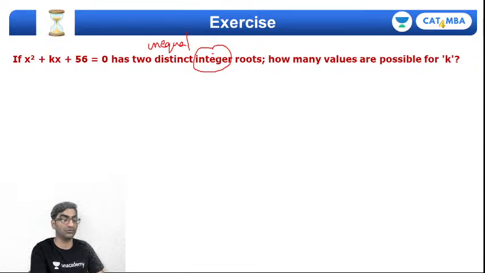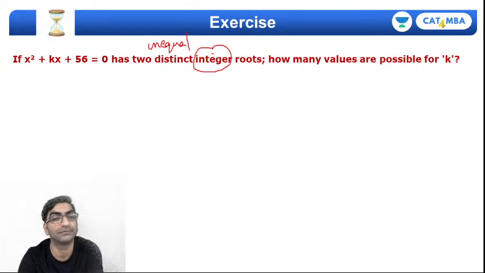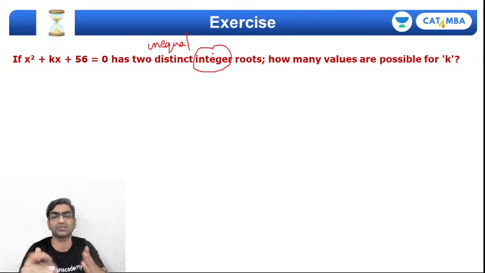How many possible values for k? Hint दूं? Hint चाहिए तो text करो. Drop a text in the chat if you want a hint. If you don't want a hint, go ahead and solve.